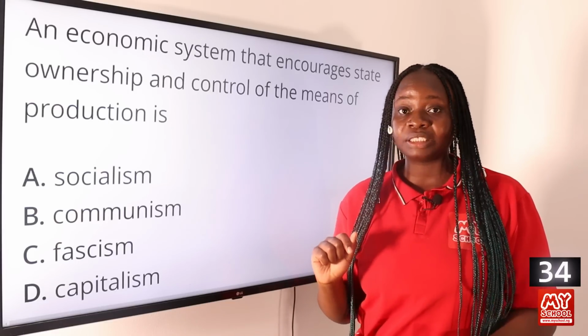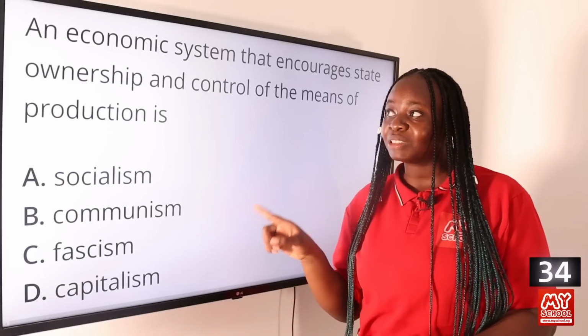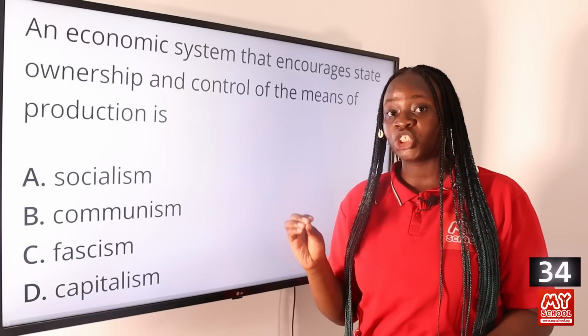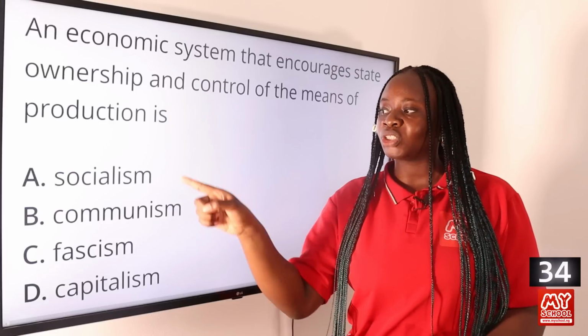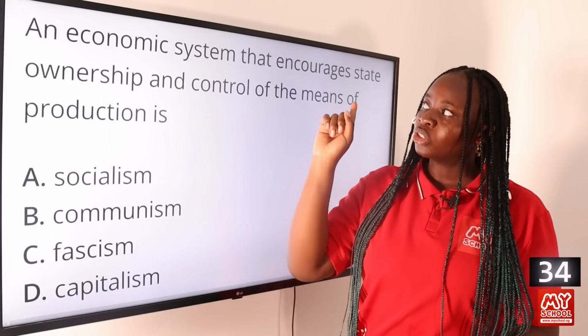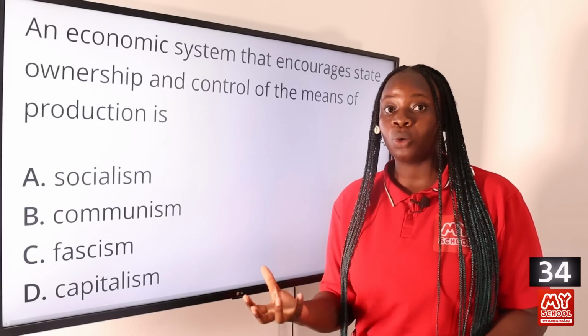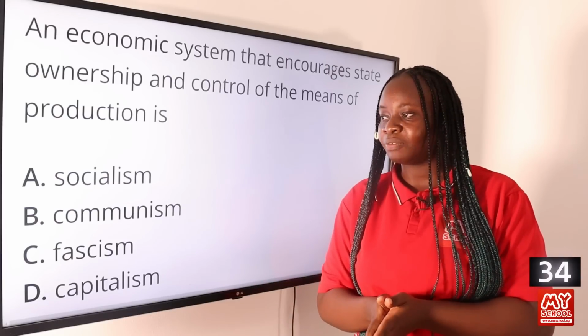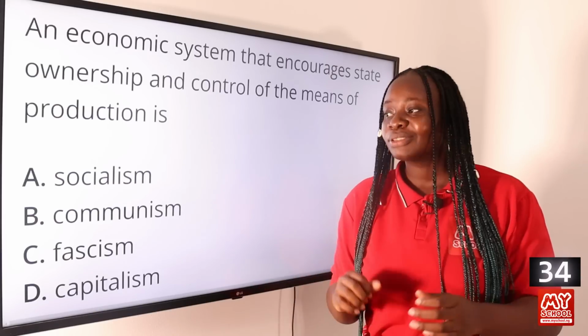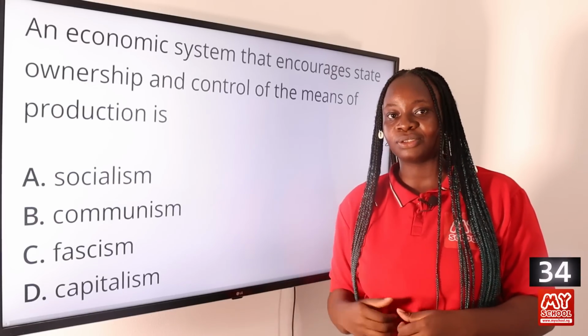It may feel like communism is the answer, but please note that communism is a system where there is communal ownership of the means of production and distribution of wealth. Communism is an extreme form of socialism. So it is not state ownership, it is communal ownership of the means of production. The people own the means of production collectively and not the state itself. So option A, socialism, is the answer to this question.